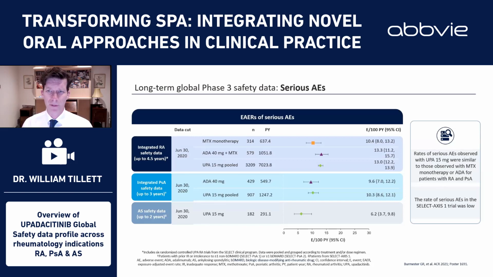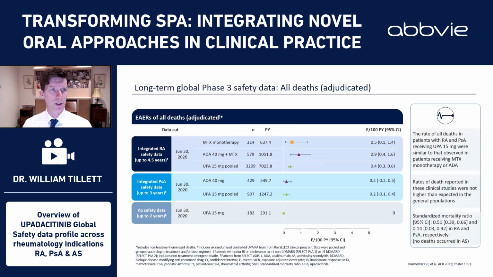And the rates of serious adverse events in the select AXIS 1 trial were low. And I think we have to accept these were followed up just for 2 years and a smaller number of patients, 182 included in this analysis here. But really, I think reassuring data on rates of adverse events being similar with upadacitinib to other therapeutic options here.